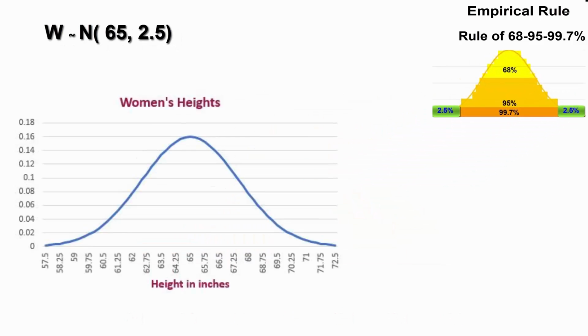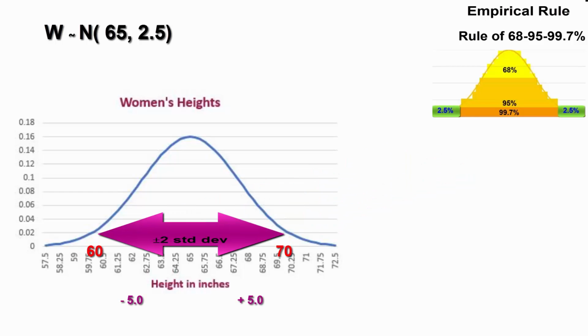Heights of women are normally distributed with a mean of about 65 inches and standard deviation of 2.5 inches. Use the empirical rule to determine the interval containing the middle 68% of heights. Knowing the distribution is normal allows us to place the mean in the middle and add 1 standard deviation above and below it. The middle 68% of heights, therefore, are between 62.5 inches and 67.5 inches. Middle 95% of heights are from 60 to 70 inches.